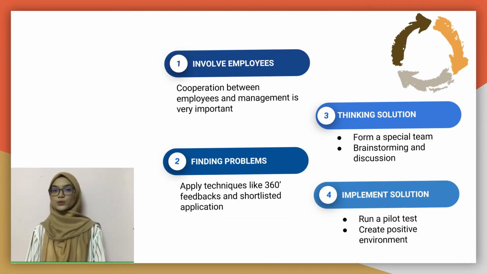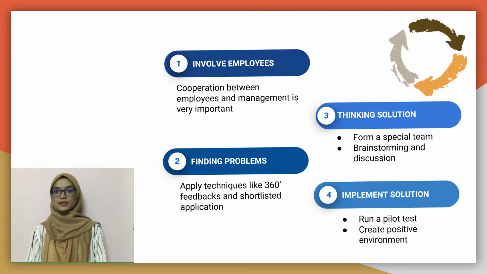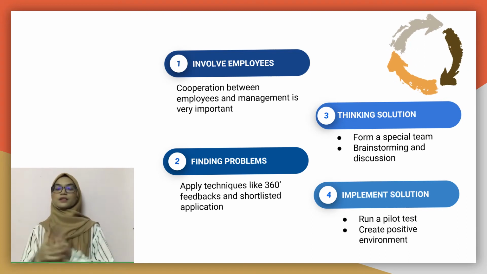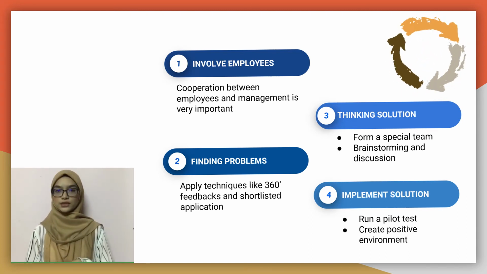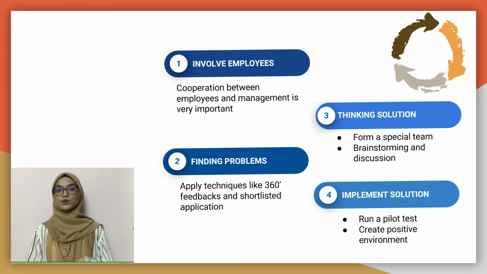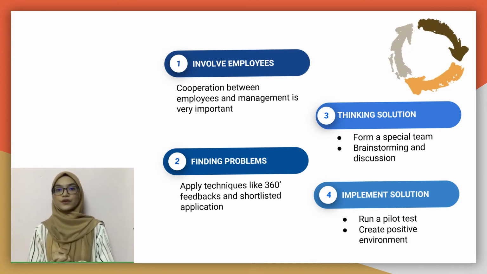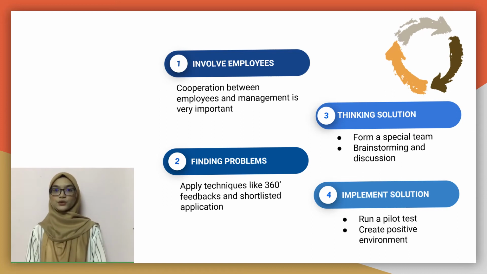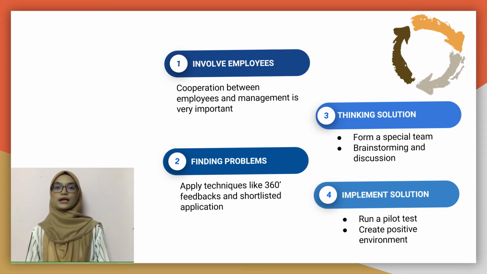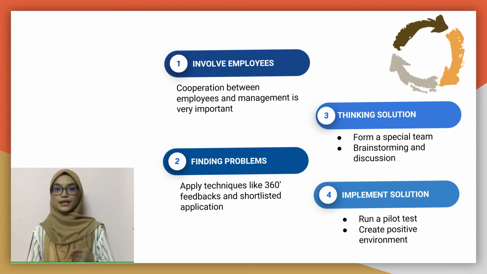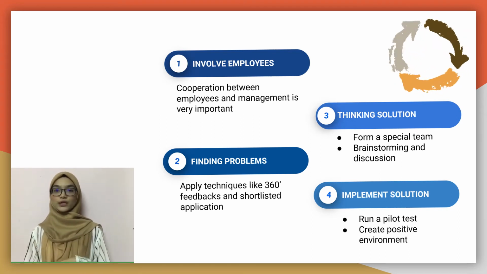We will proceed with the process of Kaizen. It contains 7 steps in applying the Kaizen costing. Firstly, it involves the employees. The cooperation between employees and management is very important. Thus, the company should encourage the involvement of the employees. Their feedback will help the company to be better as they generate ideas and information together.